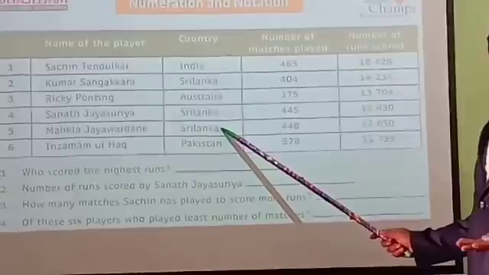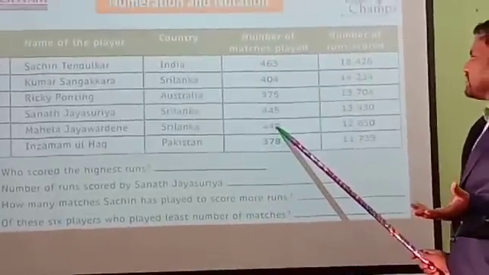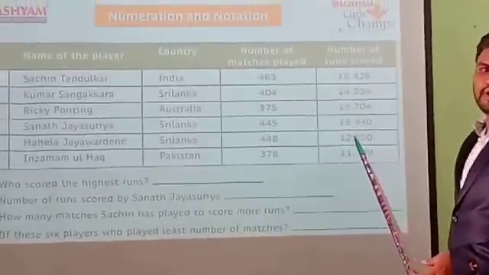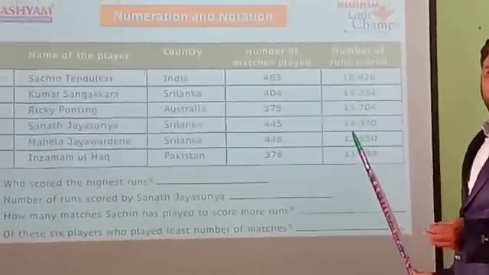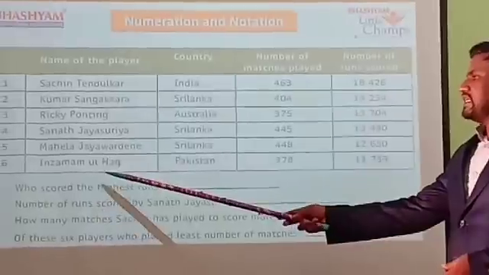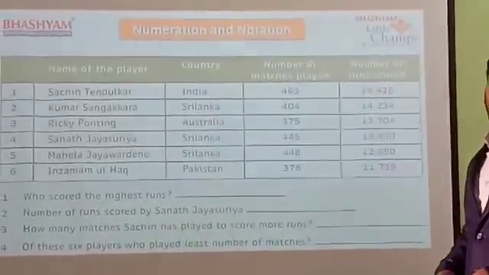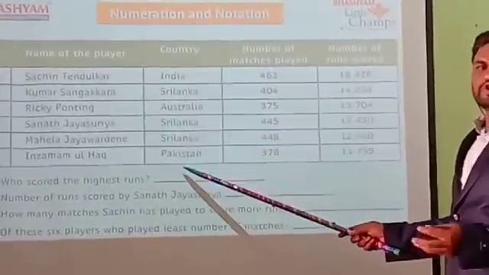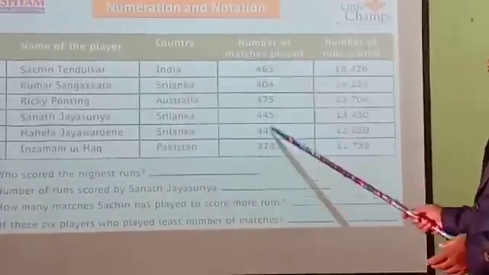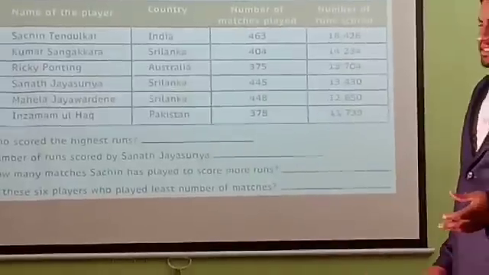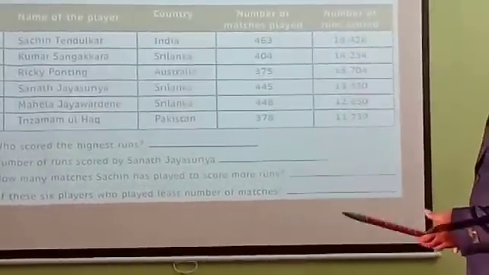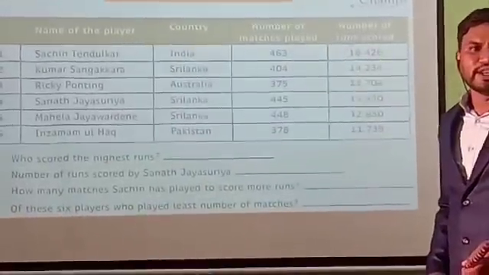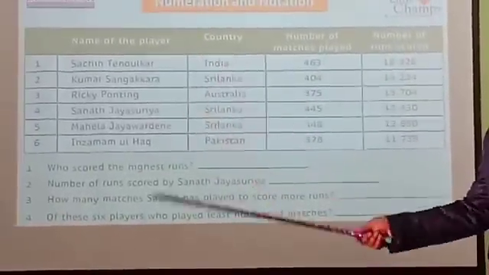He also belongs to Sri Lanka. How many matches did he play? 448. And how many runs did he score? 12,650. Finally, the sixth one, who is that? Inzamam-ul-Haq. He is very strong, and he belongs to Pakistan, and he played 378 matches. Then how many runs did he score? 11,739.